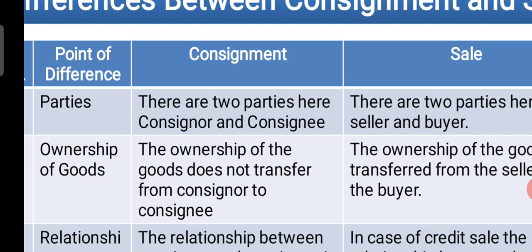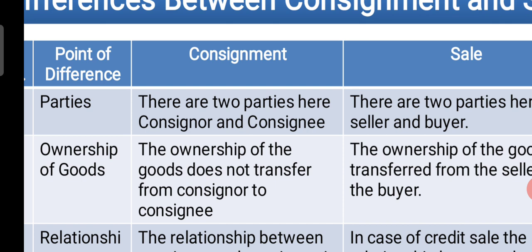And ownership of goods. The ownership of goods does not transfer from consignor to consignee. In the consignment business, the consignor sends the goods to the consignee, but the ownership does not transfer from his hand to the consignee's hand.